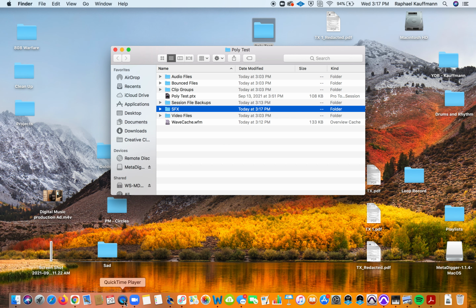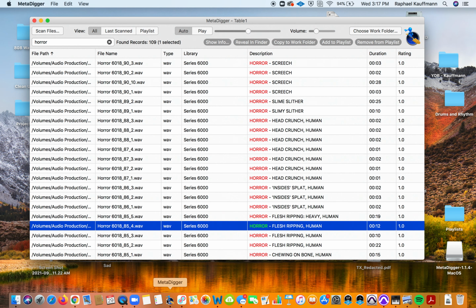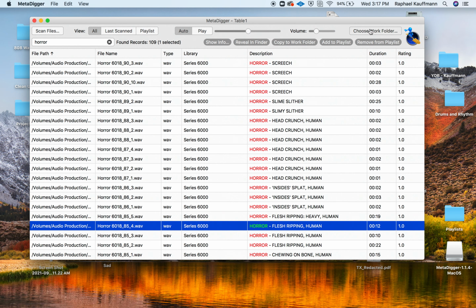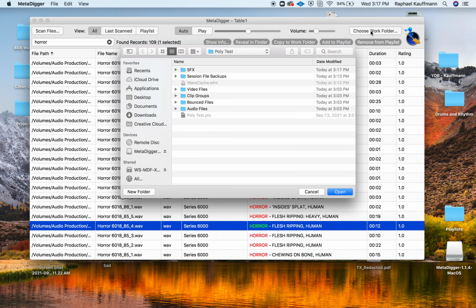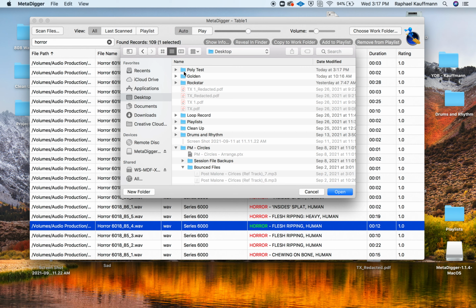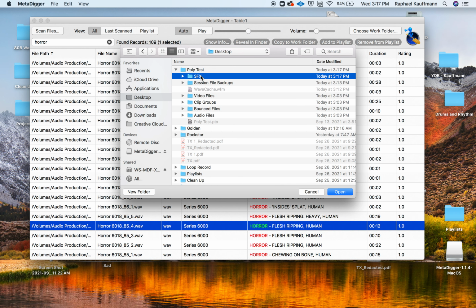And back in Metadigger, I'm going to click the button Choose Work Folder. I'm going to head over to the desktop, Polytest. There's my SFX folder. I'm going to hit Open.